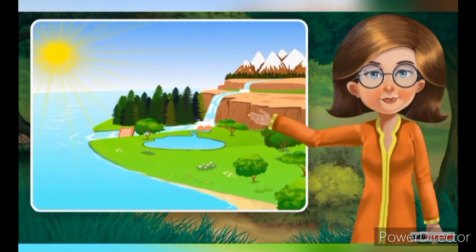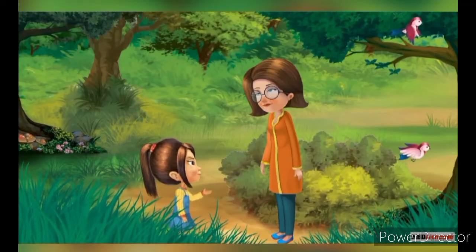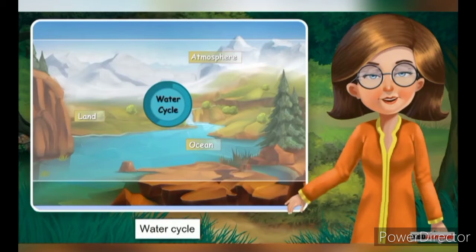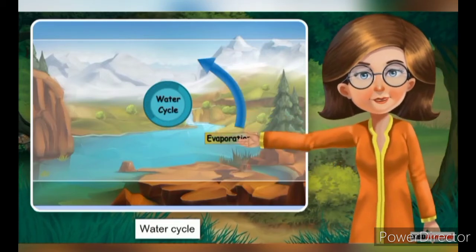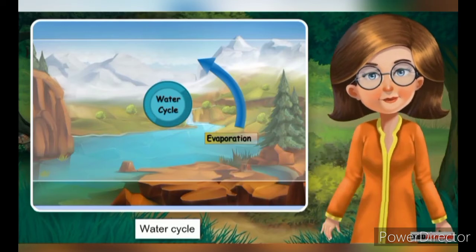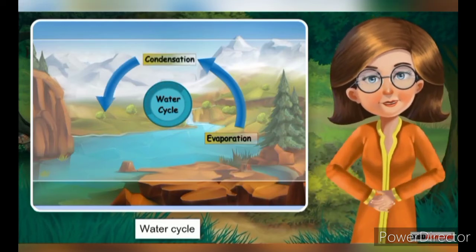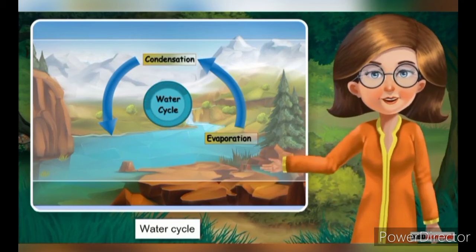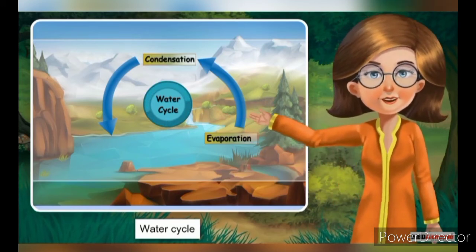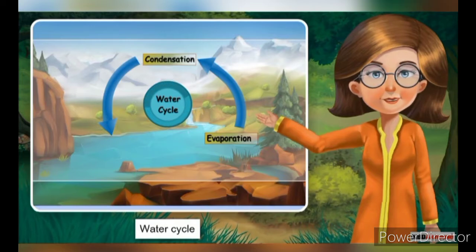Water in different forms is always moving. What does that mean? Water on the Earth's surface evaporates and turns into vapor due to the heat of the sun. The water vapor then condenses to form clouds. When clouds become heavy, water precipitates on the ground in the form of rain, snow, or hail.